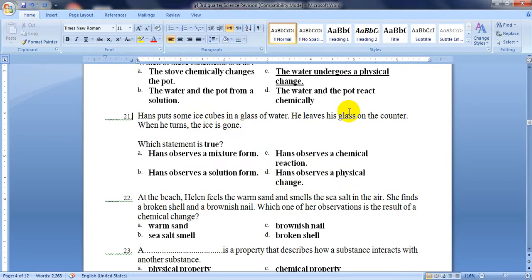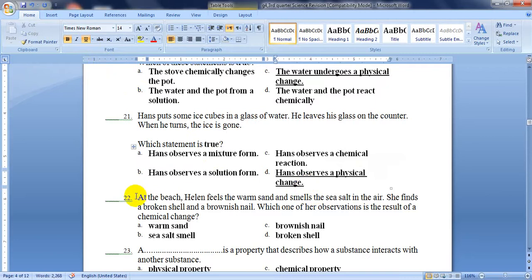He couldn't find the ice in the glass. The ice is not here. Only water is in the glass. So the ice melts. How can we describe melting? It is a physical change. So Hans observes a physical change.